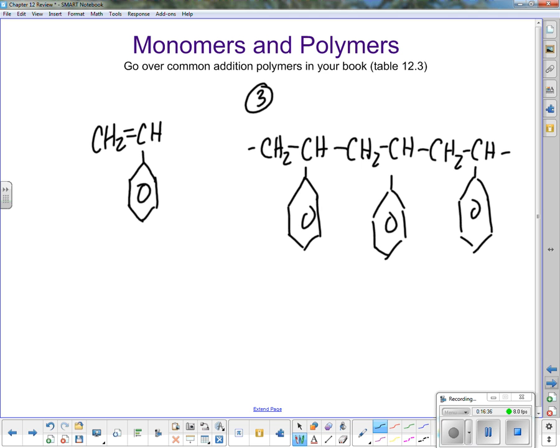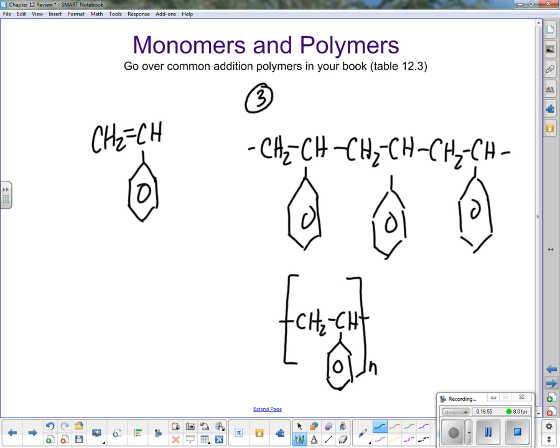Okay? So I can also represent that, if I didn't know how long the chain was, by saying CH2, CH, benzene ring, with an n. Okay? So be able to go back and forth.